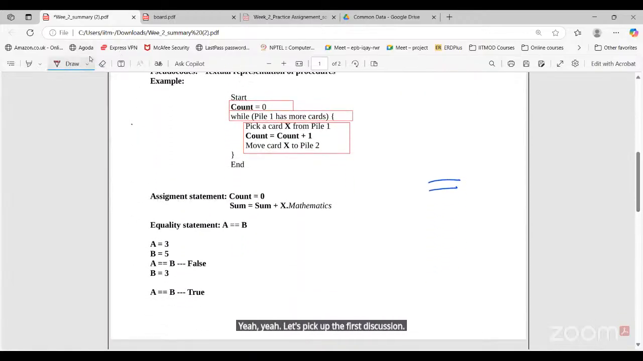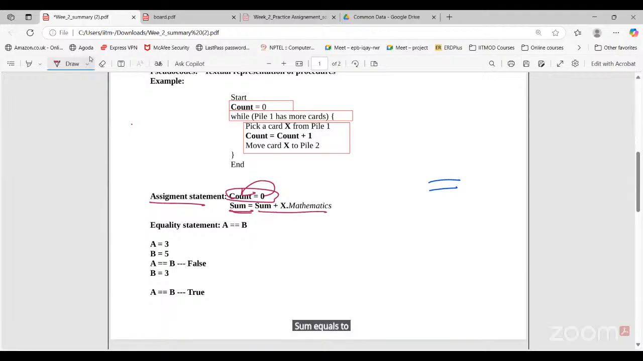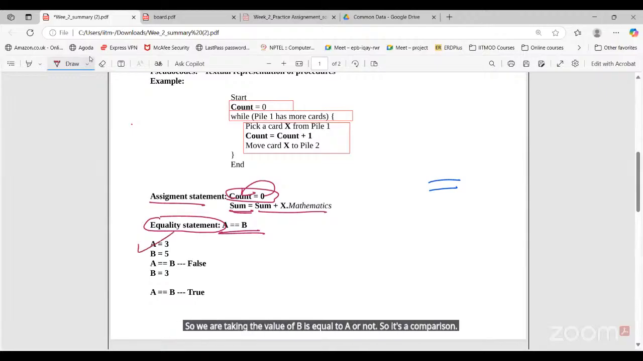Again, what we have discussed on the assignment statement: count equals 0, so we are assigning value 0 to the count variable. Sum equals sum plus mathematics mark, so here we are doing the summation of mathematics marks. The equality statement is this one: A equal to B. We are checking whether the value of B is equal to A or not. It's a comparison. For example, A is 3, B is 5, A equal to B will be false. The moment the value of B equals 3, A equal to B becomes true.